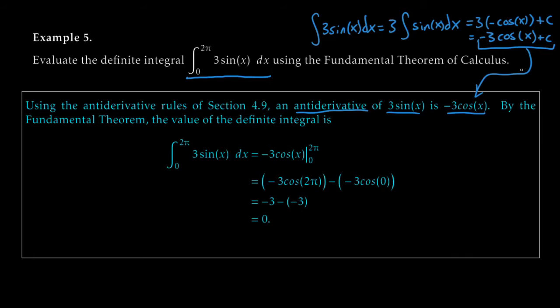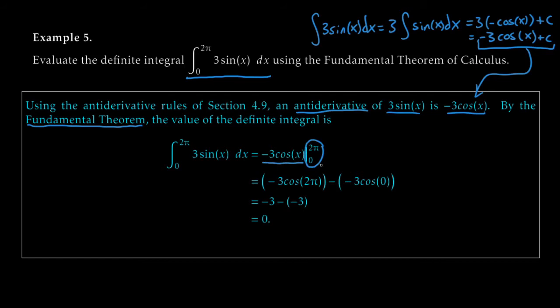Okay, so now that we've got an antiderivative, using the fundamental theorem of calculus, the value of the definite integral is pretty easy to compute. So the definite integral from 0 to 2 pi of 3 sine of x dx is just that antiderivative evaluated from 0 to 2 pi.